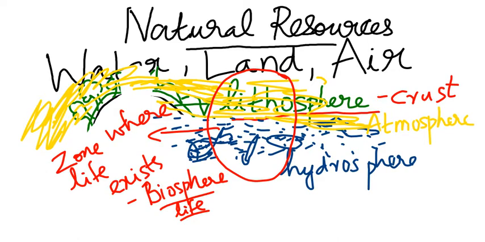This much is clear for you. So we live in biosphere. We cannot live entirely inside water. We cannot fly in the air always. We cannot live only on the crust area. We have to depend on all these three. All living organisms have to depend on all the three. Then only life will be present. So that zone is called as a biosphere.